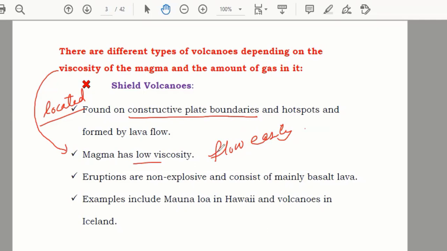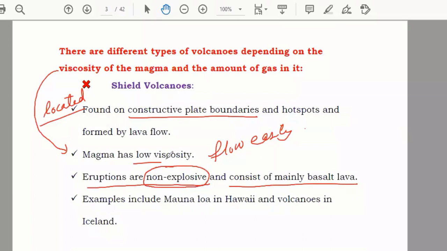So this is the second thing, the viscosity. Now the third one, the eruptions are non-explosive and consist of mainly basalt lava. They're saying that when volcano activity starts, you will not find explosions.